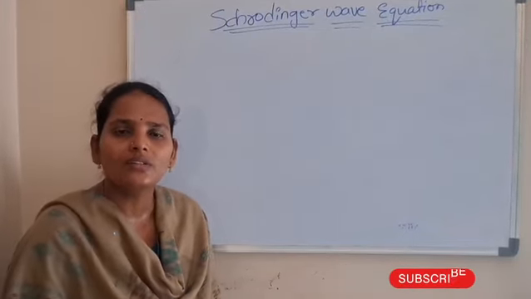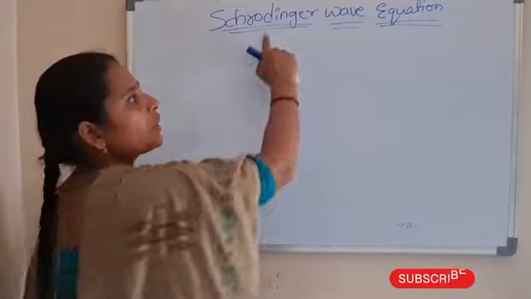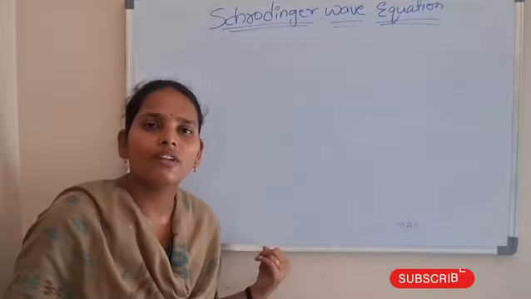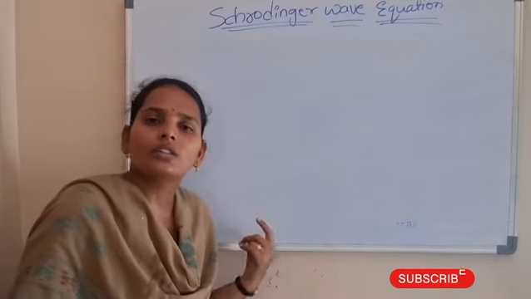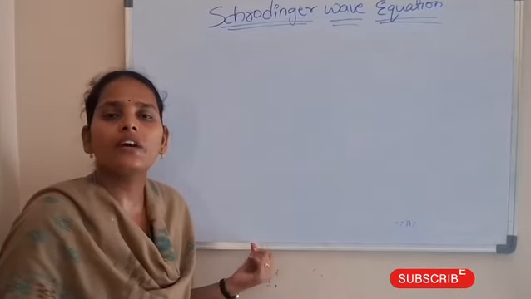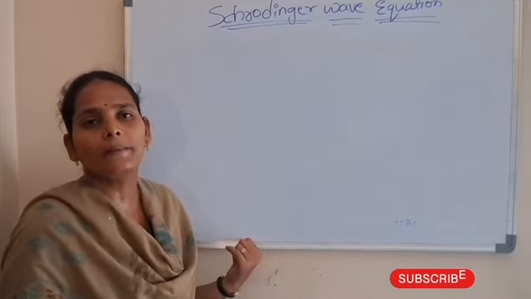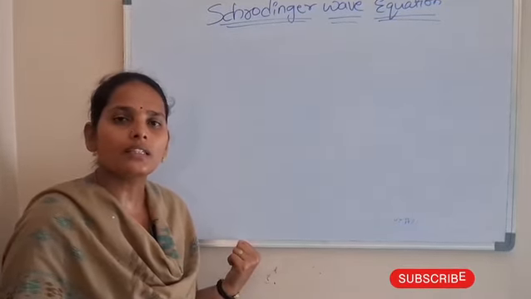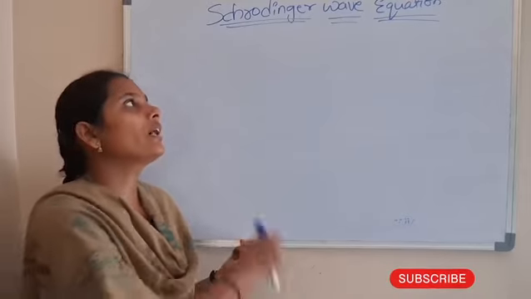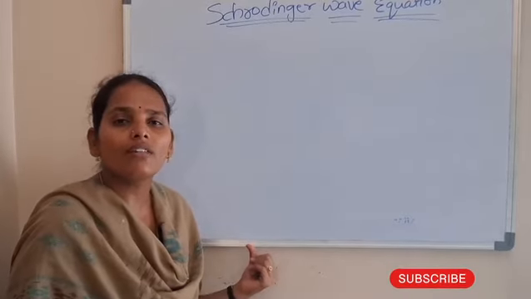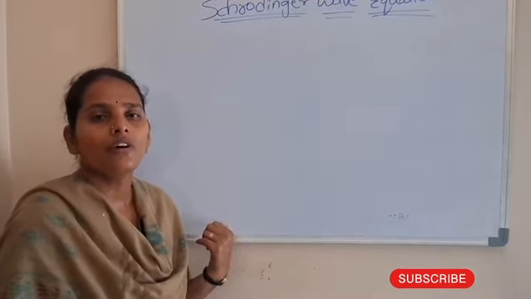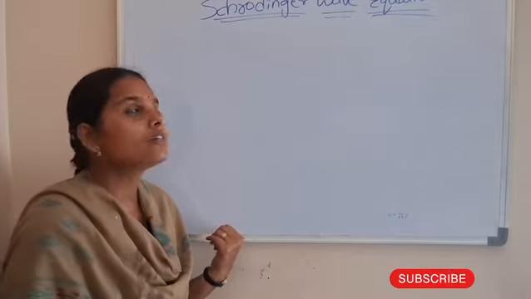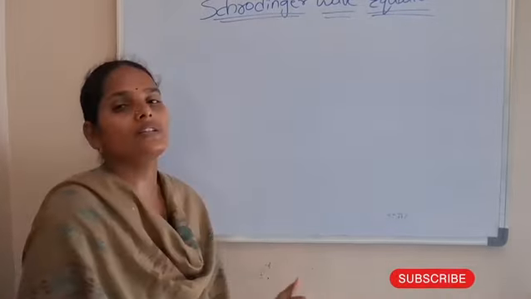In this class, we are discussing the Schrodinger wave equation. The Schrodinger wave equation is the basis for quantum mechanics. For classical mechanics, Newton's laws are the basics. For quantum mechanics, we take the Schrodinger wave equation as the basic one.